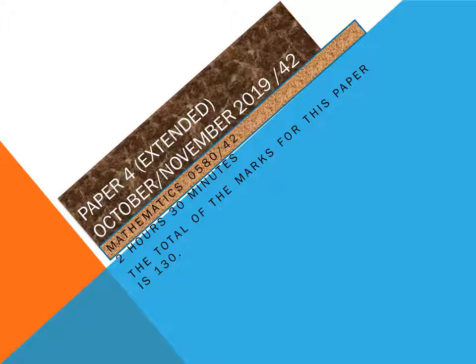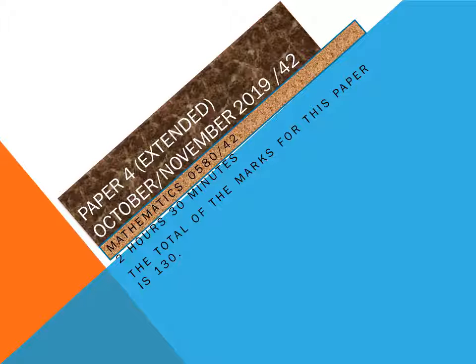You should spend more than 45 minutes daily, 45 to 60 minutes or an hour, on this paper. In this way, you will easily move towards the well-renowned grades, the A grade or A star grade. I will explain each question of this paper step by step with all the information.